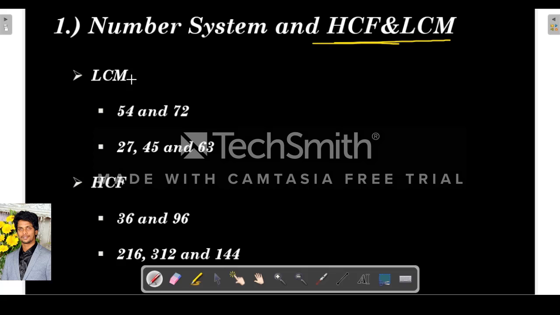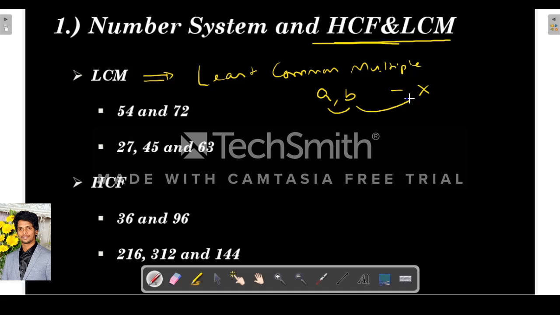Okay, so our next topic is HCF and LCM. So what is LCM? LCM is least common multiple. So for example, if a and b are two numbers and say their LCM is x, it means x is a multiple of both a and b. That means both a and b divide x.